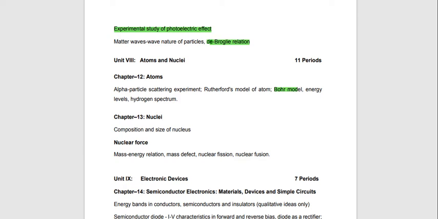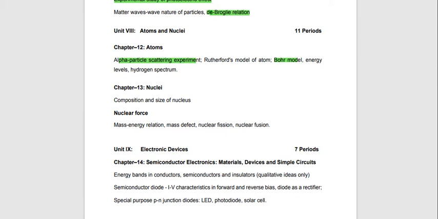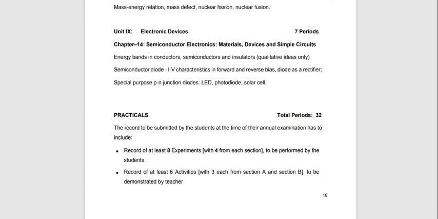This electronic device chapter also you have to read total. Very important chapter. You will get the 7 marks from this.